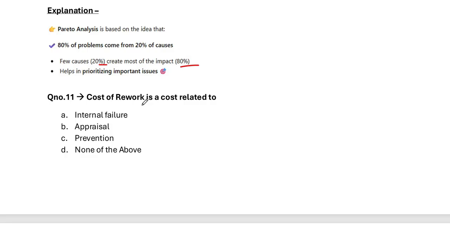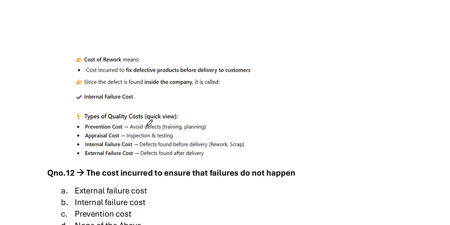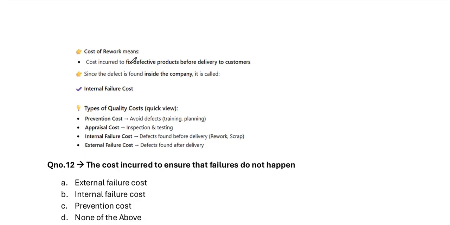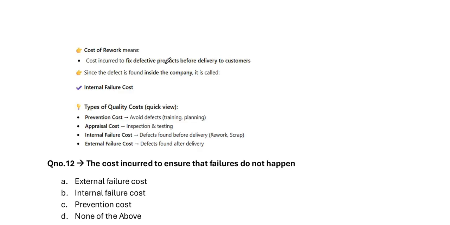Next, cost of rework is a cost related to. Basically, cost incurred to fix defective products before delivering to customers. Since the defect is found inside the company, it is called internal failure cost. Cost of rework means cost incurred to fix defective products before delivery to customers. Since the defect is found inside, it is called internal failure cost.